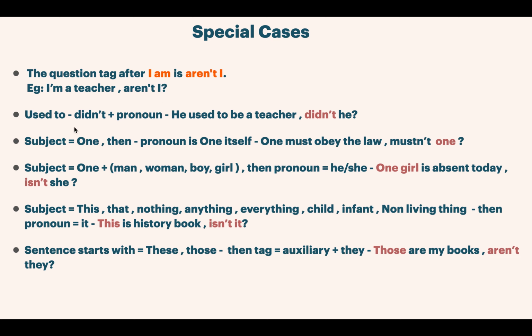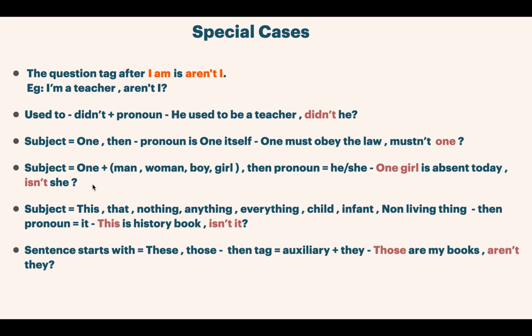Then if we have a sentence like this, he used to be a teacher. Along with used to, if the verb used is used to, then the tag should be didn't he. If the subject is one, for example, one must obey the law, mustn't one. So the pronoun should be one itself.